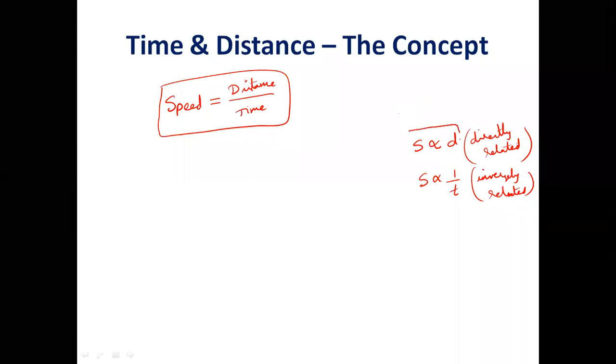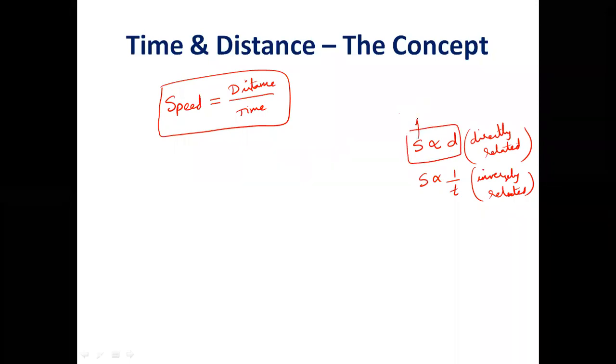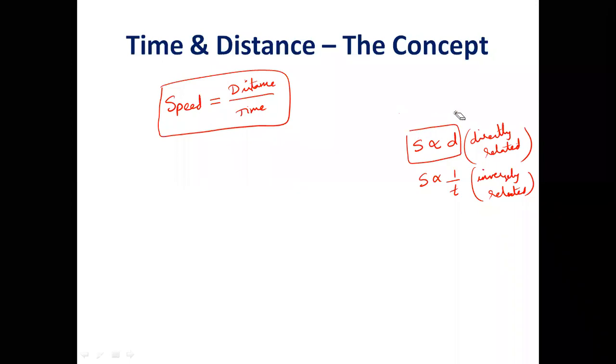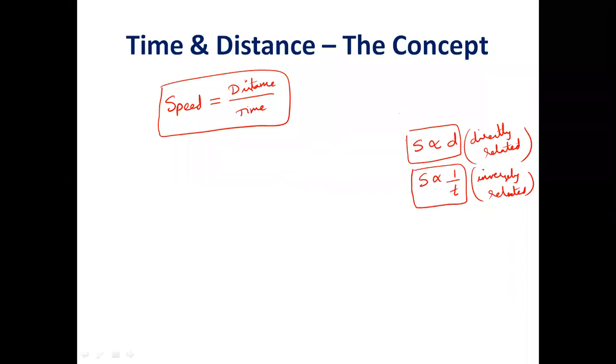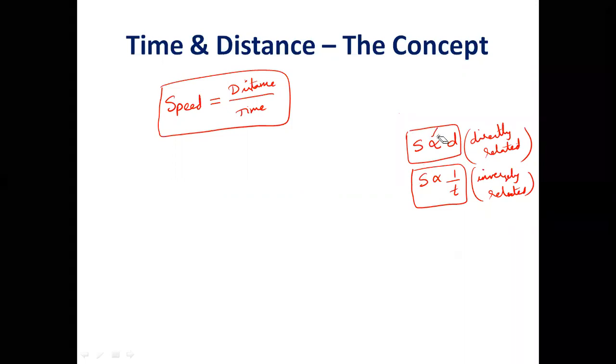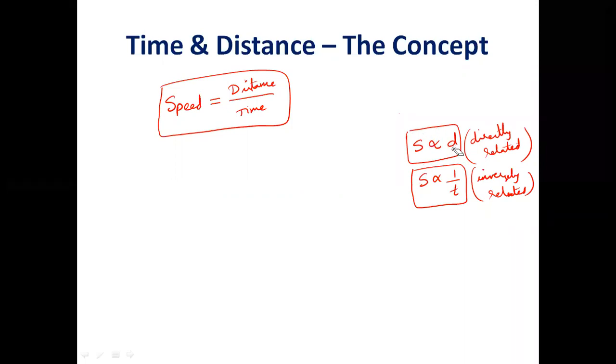Whenever the speed and distance relation is needed, I can say when speed increases, the distance covered also increases. When speed increases, the time taken will decrease. So this is how mathematically we can relate them. This symbol is called proportional to. Okay, so leave them like that.